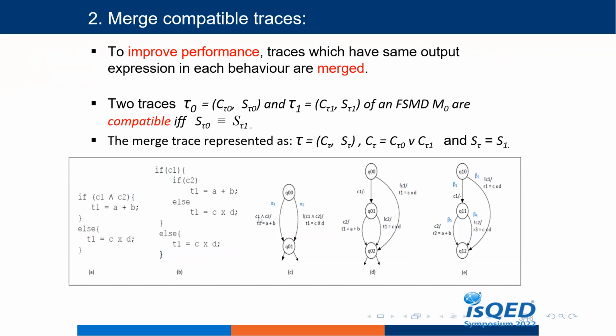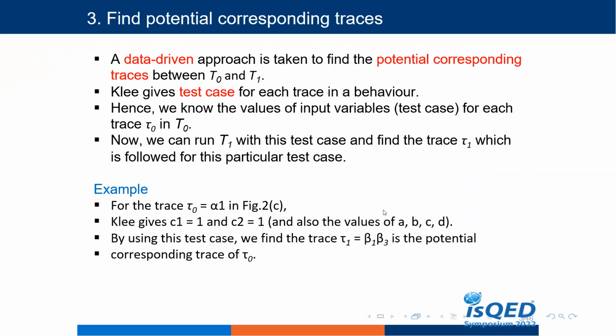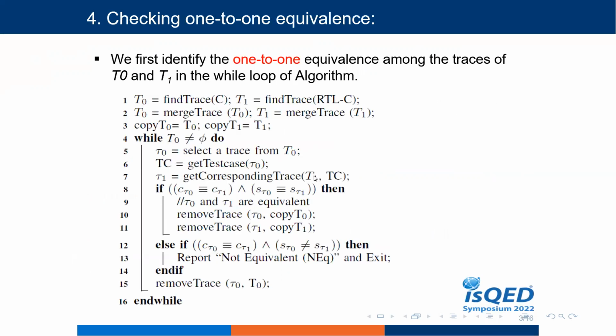Then the same values of C1 and C2 will be applied in this RTLC code, the RTL FCMD. In this case, we will get beta 1, beta 2 as the corresponding trace for alpha 1, because C1 is equal to 1 and C2 is equal to 2. Like this, we can find the corresponding traces for all traces.